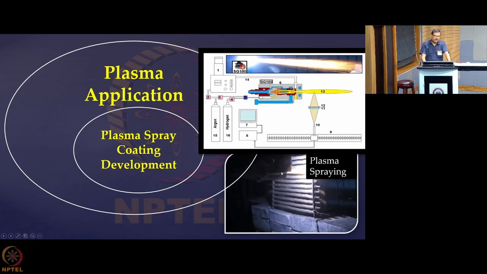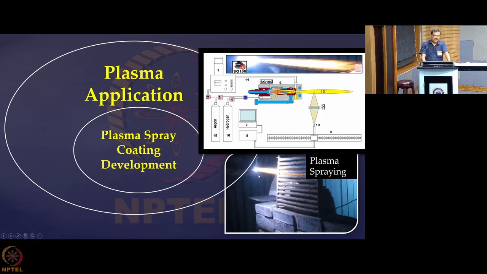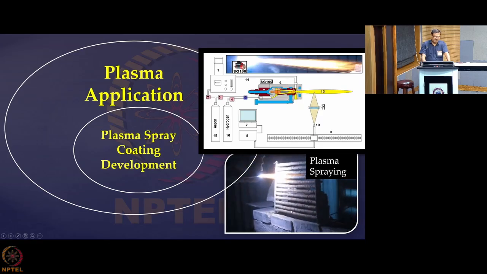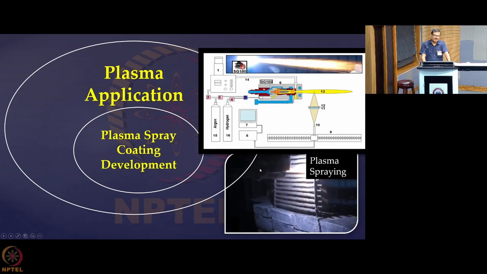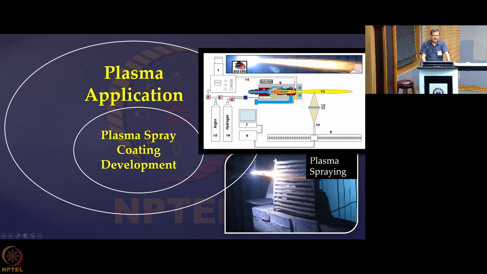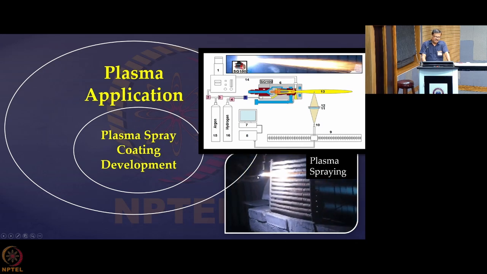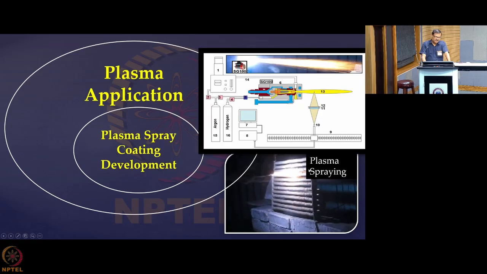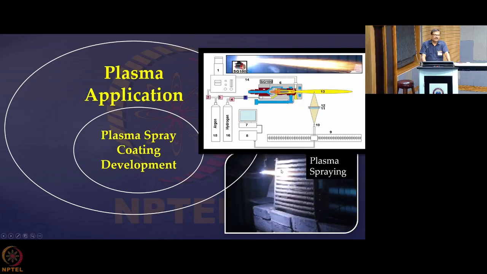Now, if you want to melt some material, then why is the plasma jet required? This is mainly because the kind of material you are going to spray over here are high temperature refractory materials. Usually they are like that because of their very high melting point and the necessity that you instantaneously melt them and flow them out to get deposited over a surface before they cool down, you require the very high temperature jet of the plasma.